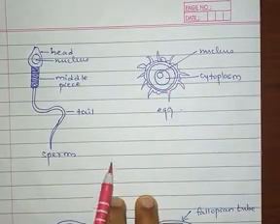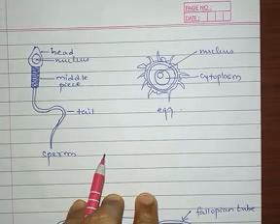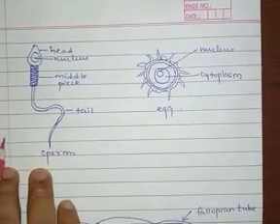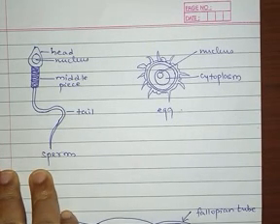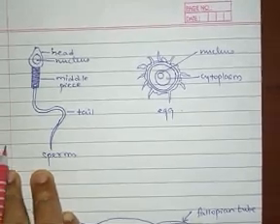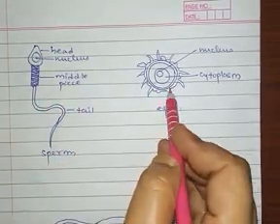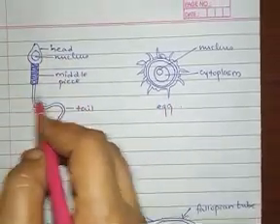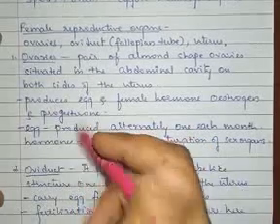You should remember that the largest and the smallest cells in the human body are the gametes. The egg or the ovum is considered as the largest human cell, and the sperm is considered as the smallest human cell. So these are the smallest and the largest human cell produced inside the human body. Understanding? So the sperm and the egg, or the male gamete and the female gamete. Now we go to the next part, that is the female reproductive organs.